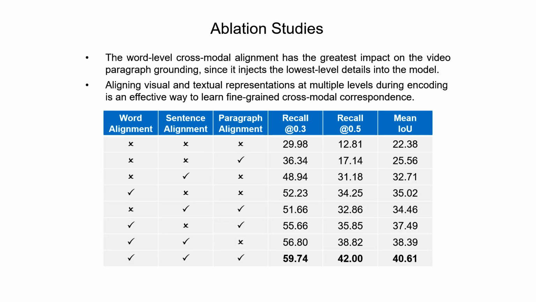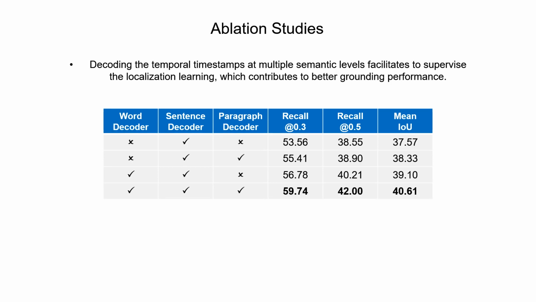We also conduct ablation studies on the impact of different cross-modal alignment losses. We can see that employing each loss can consistently bring improvements, and the word-level cross-modal alignment has the greatest impact on the performance, since it injects the lowest level details into the model. The last experiment is about the effectiveness of different levels of decoders. We regard the variant with only sentence decoder as baseline model. It's clear that decoding the temporal timestamps at more levels can facilitate the localization learning and hence improve the performance.